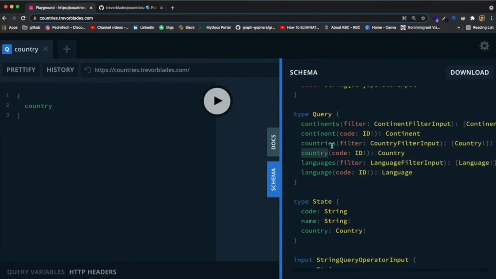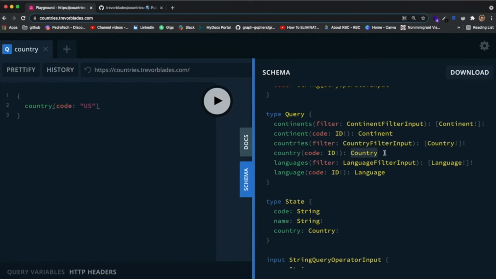Now country requires an argument. So I can just pass in the argument, which is code. And I can pass the code for this country. Let's try querying the US. So I'm going to put US over here. Now country as a field returns a type that is not one of the GraphQL native types. It's not like a string or anything like that. It's a type that was created inside of GraphQL. So it is a type that was created inside of this schema.